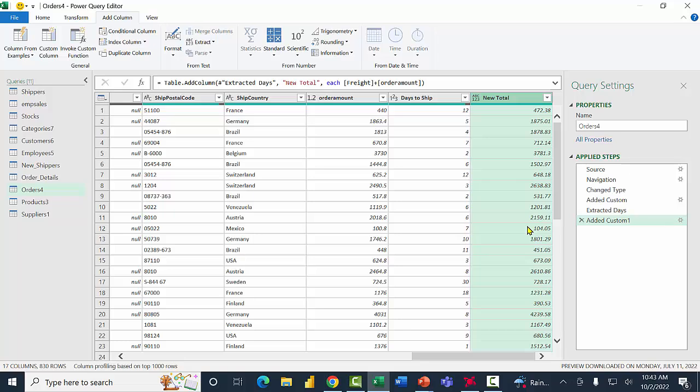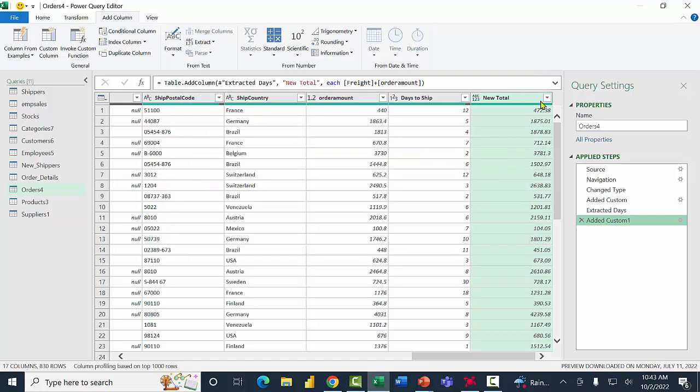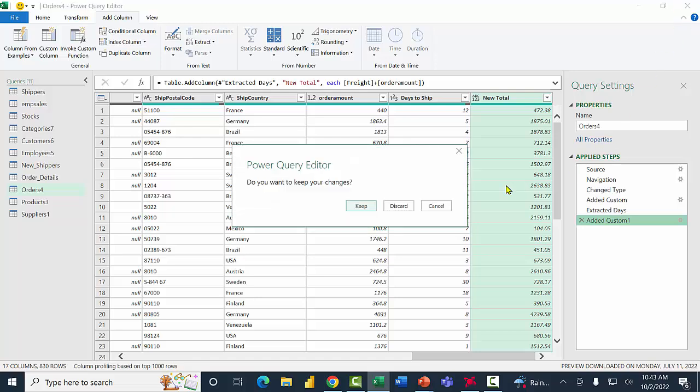Now remember, to see those formulas, I'm going to come over here where it says added custom, or whatever it's going to say. Then I'm going to click on the settings wheel to the right, and there I can view or change that formula. So I'm going to close that window. And now I'm going to close the window up at the top. And we'll keep our changes.